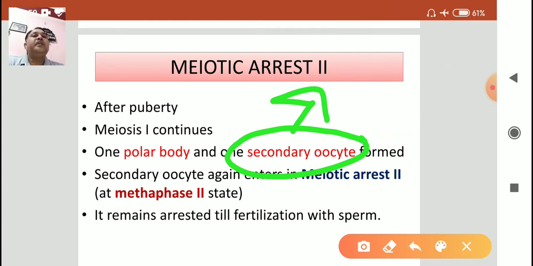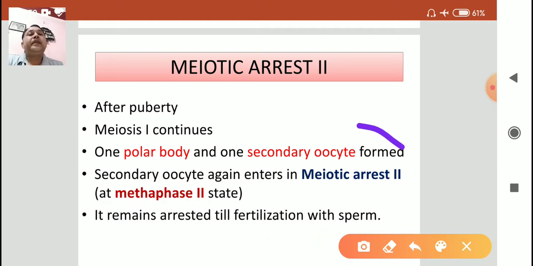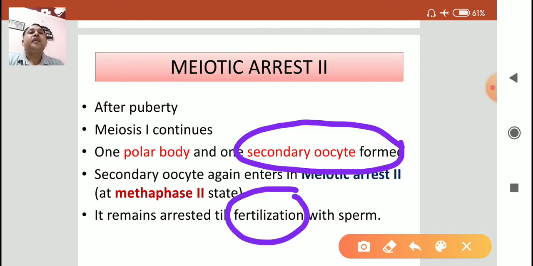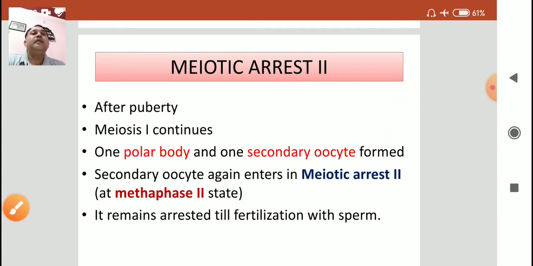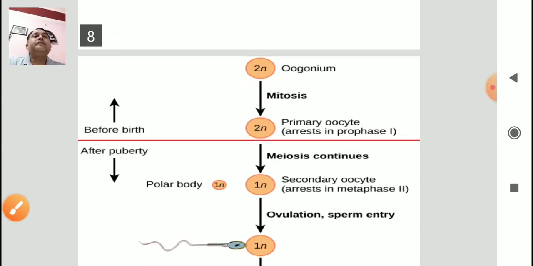So in the menstrual cycle, the secondary oocyte is released, and the onset of the menstrual cycle means there is no fertilization. If that oocyte is fertilized with sperm, no menstrual cycle will occur. Okay, and that is the summary.